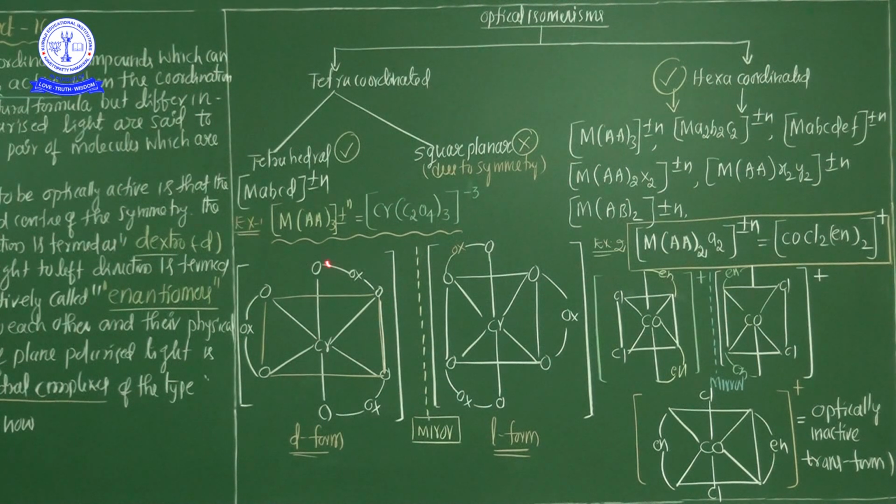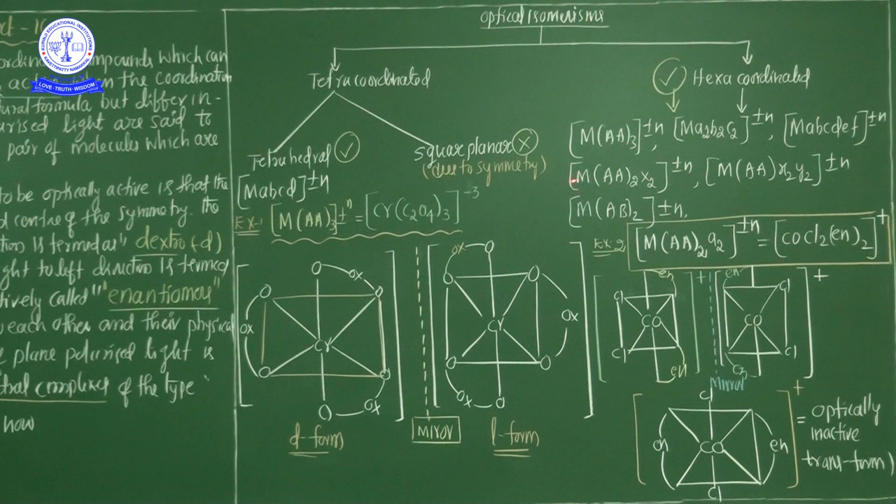Now I will write some examples here, only 2 examples because there is no space on the board. The remaining examples, you try to draw the structures of optical isomerism. Already I gave one question in my previous session to draw the structure of the geometrical isomerism last category. What is that last category? See, already I gave MAA2A2.